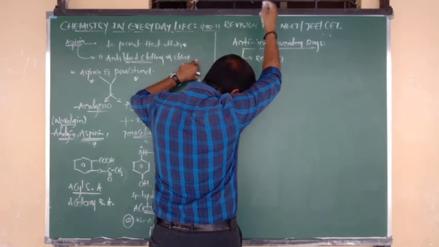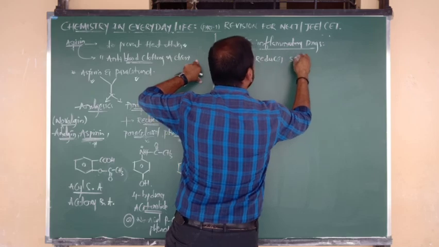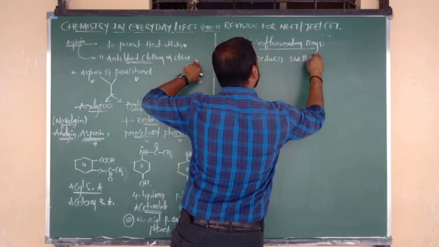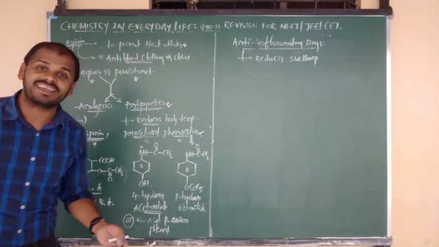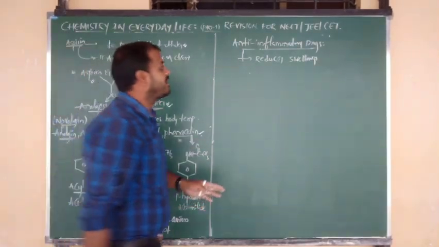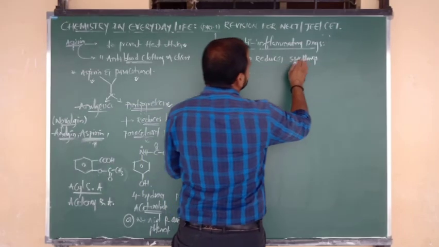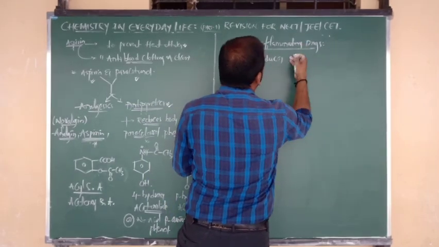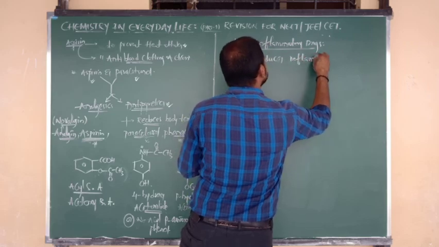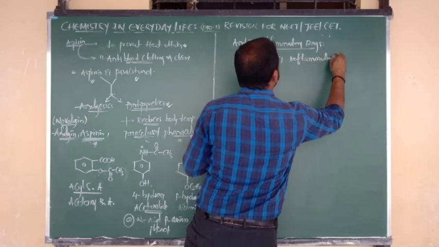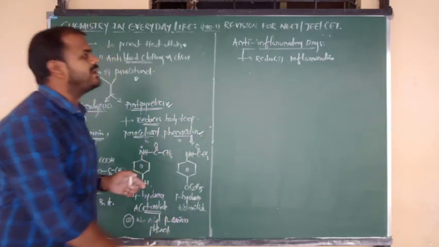It is also one type of analgesic category that reduces body pains. They are useful for reduction of inflammation and they reduce the swelling. Such chemicals we call anti-inflammatory drugs.